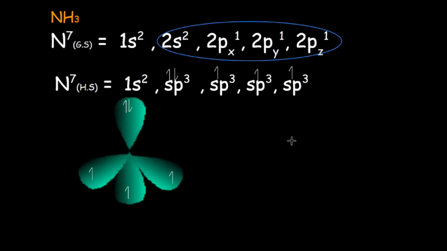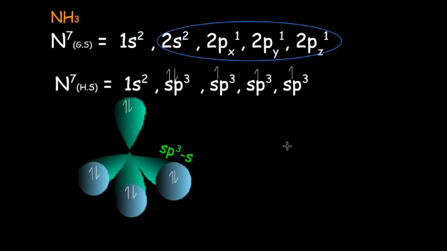Three 1s orbitals of three hydrogen atoms will overlap with three sp3 hybrid orbitals. The overlap is sp3 and s overlap. As there is head-to-head overlapping, the bond formed is actually a sigma bond.